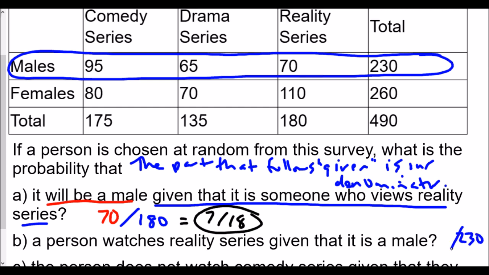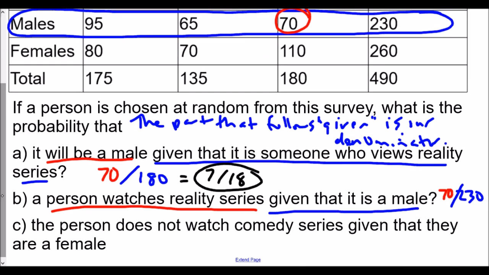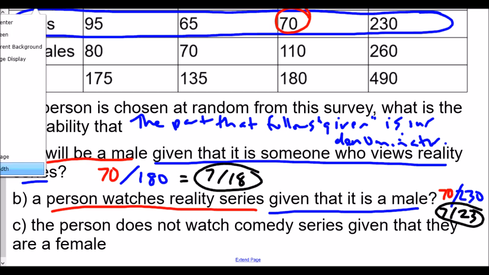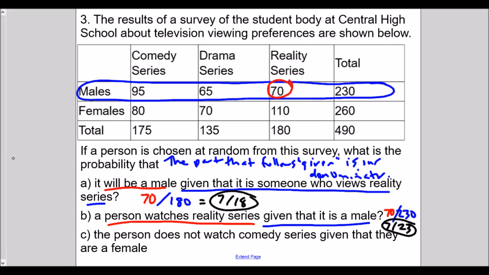Given male is the denominator, and watches a reality series is our numerator, which is still 70. So 70 over 230, which means our answer would be 7 over 23. I'll make a full page so you can see a little better.